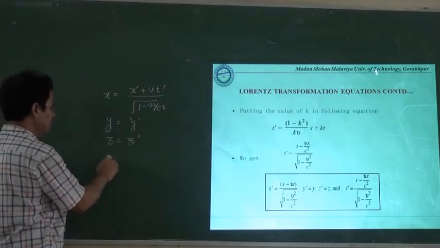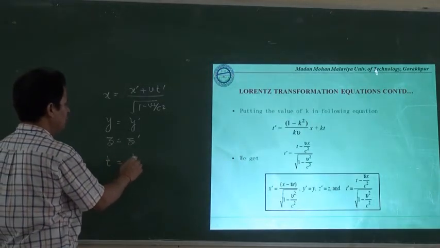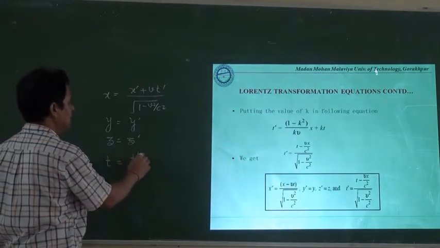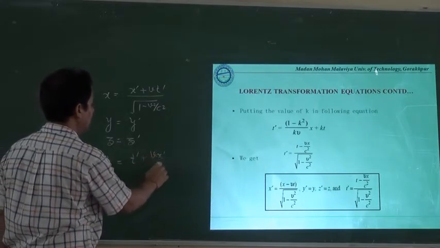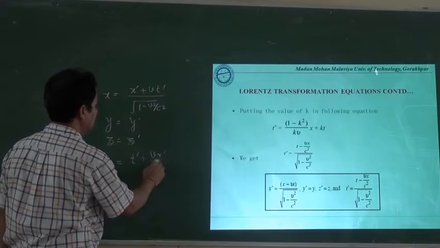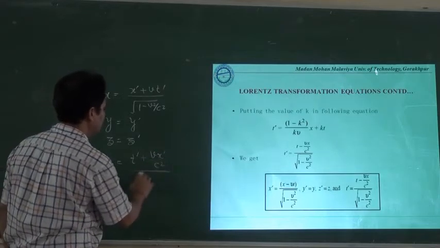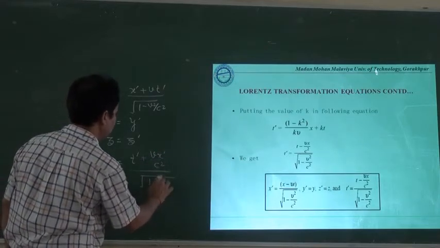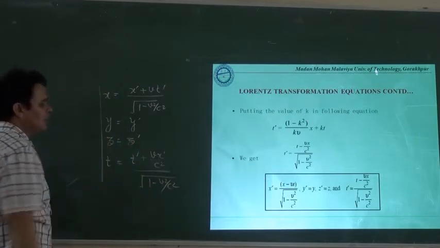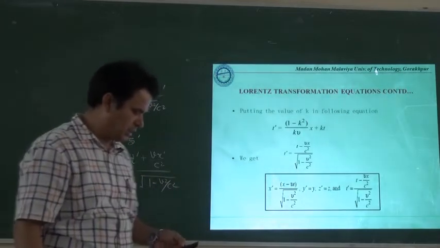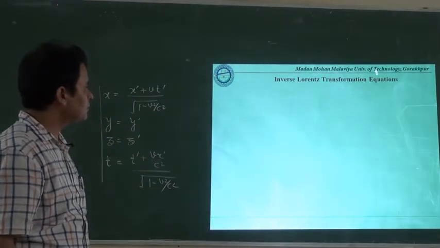As far as the time coordinate is concerned, t will be equal to t dash plus v x dash upon c square, divided by under root 1 minus v square upon c square. So these are known as the inverse Lorentz transformation equations.